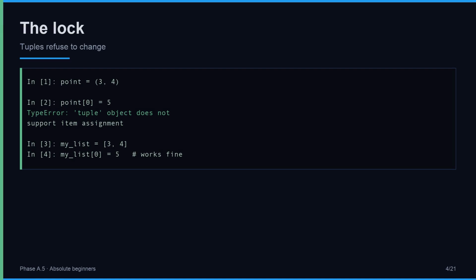Now the key difference. Try to change an item. Point square brackets 0 equals 5. Python raises a TypeError: tuple object does not support item assignment. The tuple refuses. You cannot replace, add, or remove items after creation. Compare with a list, where you reassign any item freely. This lock is not a bug. It is the whole point of a tuple. Some data should never change. The lock is the feature.